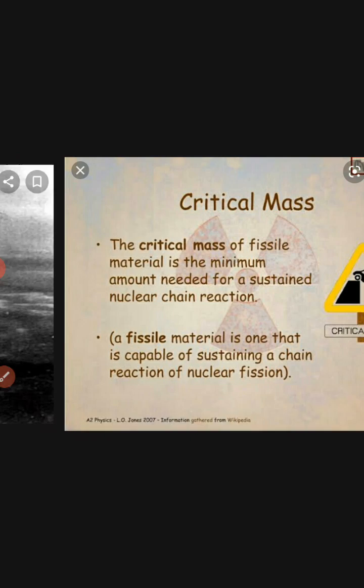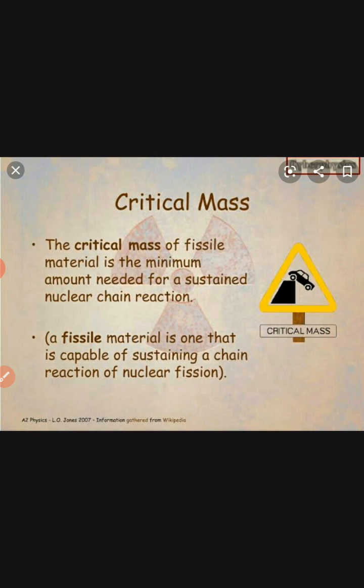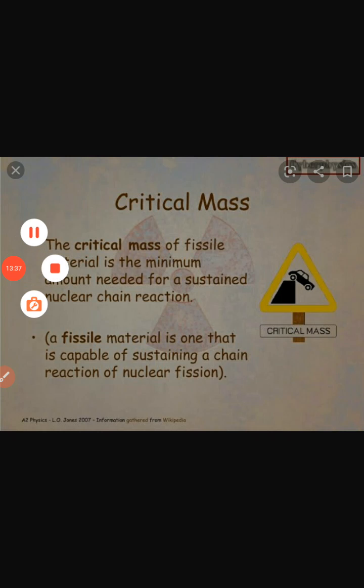The critical mass of fissile material is the minimum amount needed for the sustained nuclear chain reaction. Here the nuclear chain reaction is sustained. The fissile material is needed because the neutrons are reduced by leaking as well as absorbing. So the fissile material is needed to sustain the nuclear chain reaction.